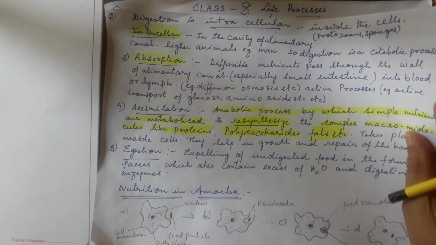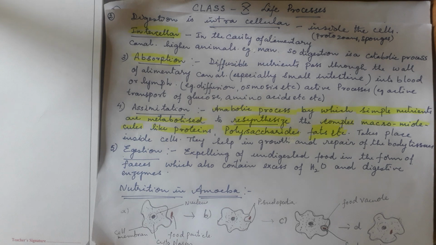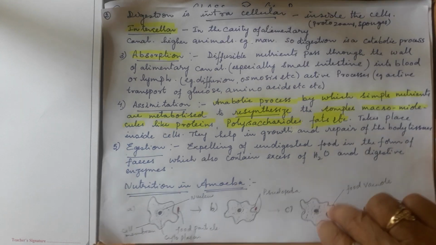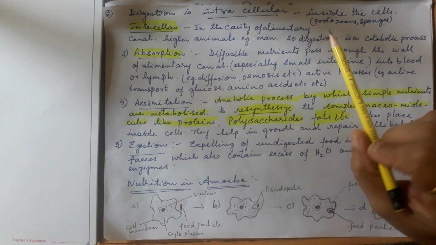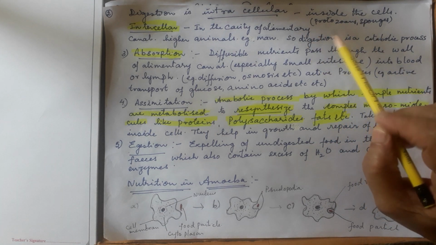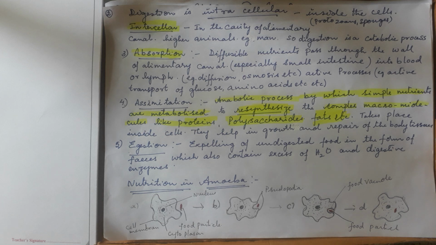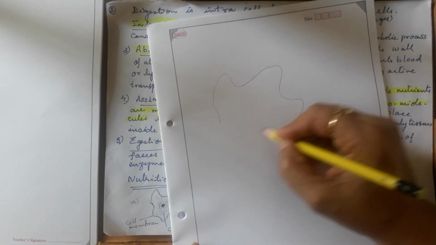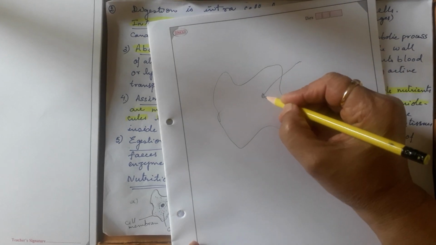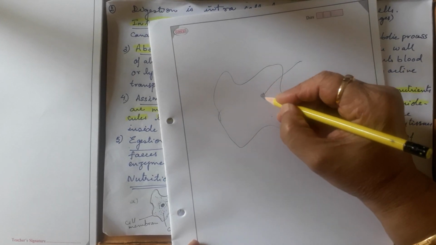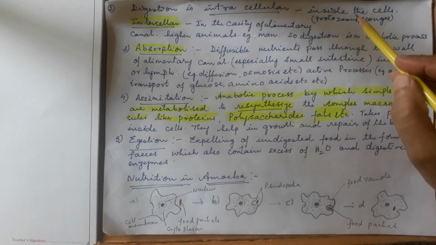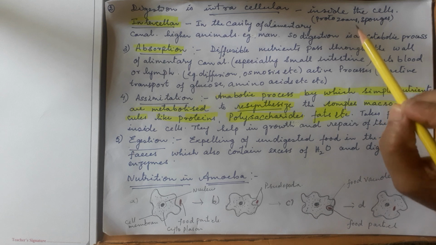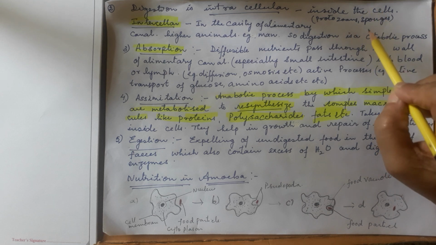Next, digestion may be intracellular, which means inside the cell. Intracellular means if food comes inside, it is only one cell. Intracellular means inside the cell. For example, protozoans, which are single-celled organisms, or sponges.